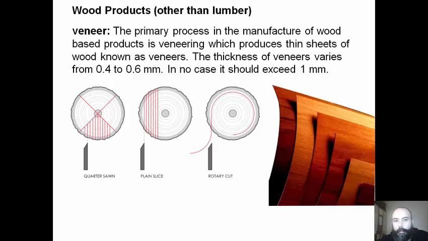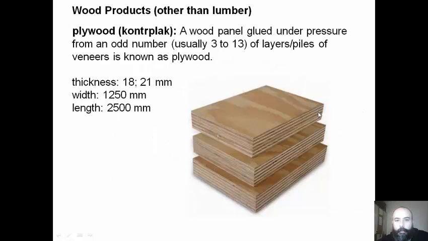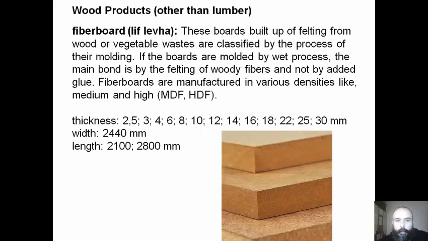Veneer. The primary process in the manufacture of wood-based products is veneering, which produces thin sheets of wood known as veneers. The thickness of veneers varies from 0.4 to 0.6 mm. In no case should it exceed 1 mm. Plywood. A wood panel glued under pressure from an odd number of layers, or piles, of veneer is known as plywood.